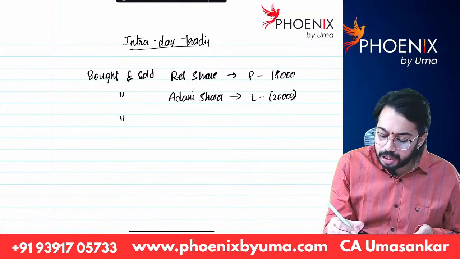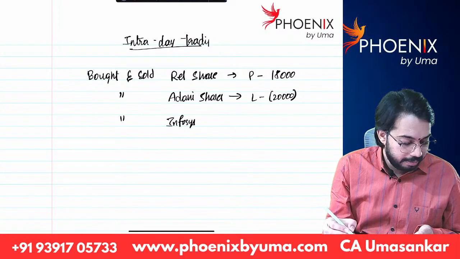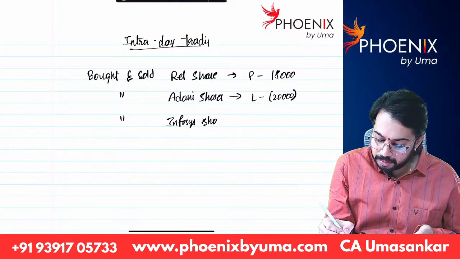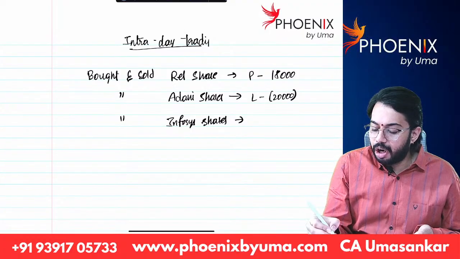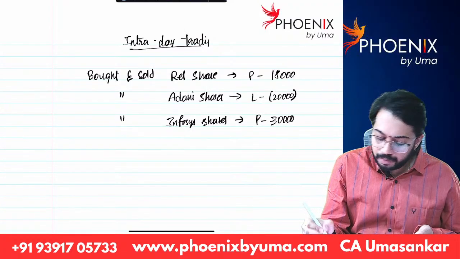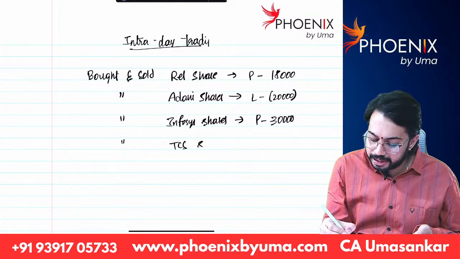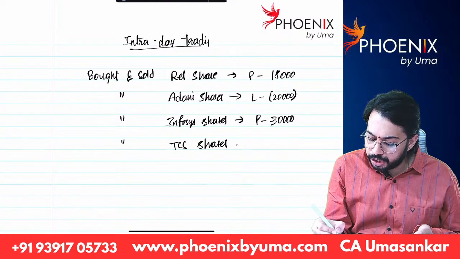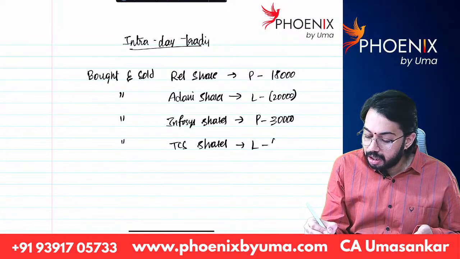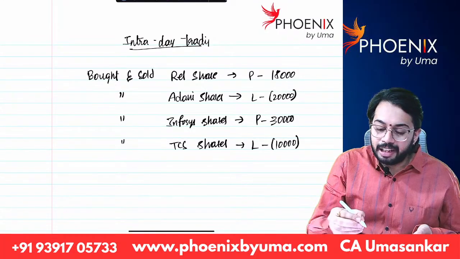Today I bought and sold Infosys shares. I got a profit of 30,000. Today I bought and sold TCS shares. I got a loss of 10,000 rupees. Now, how to calculate the turnover?